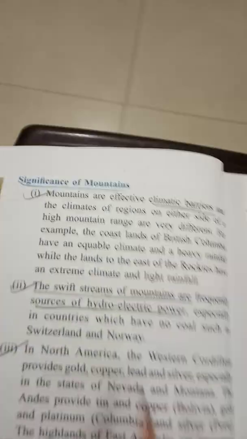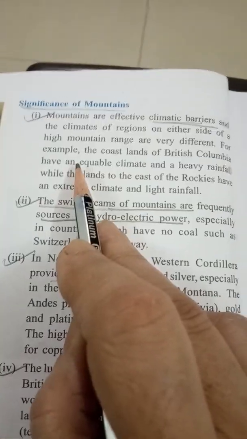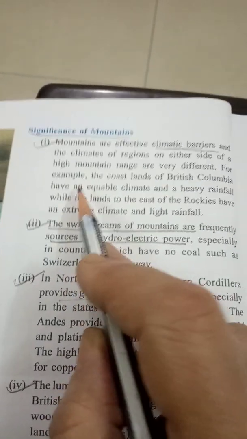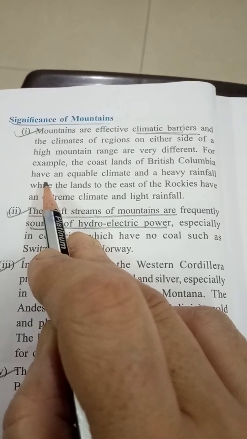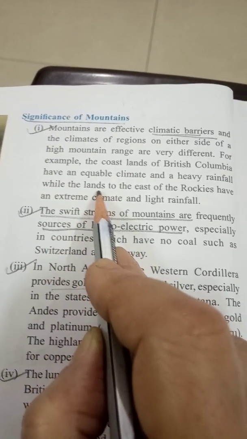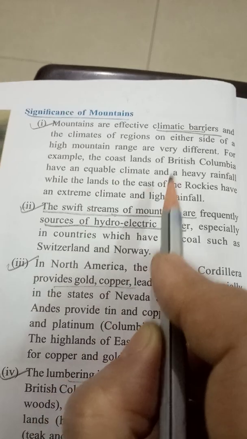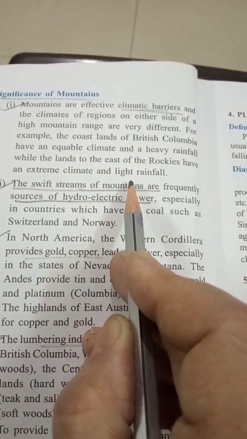Coming to the importance or the significance of mountains. Mountains, of course, are effective climatic barriers. The climate of regions on either side of a high mountain is very different. For example, the coastland of British Columbia has an equable climate and heavy rainfall, whereas the land to the east of the Rockies has an extreme type of climate and light rainfall.